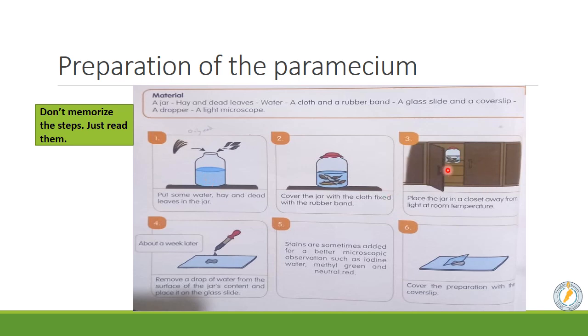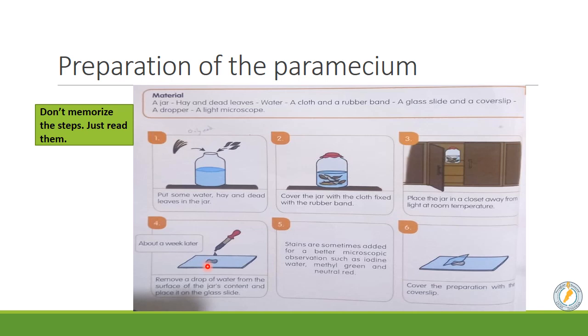That's why we put them in a closed, dark closet, so the paramecia can multiply, meaning they increase in number. Then, after 1 week, we take a drop from this water, we put it in a slide. The jar will contain uncountable number of paramecia after 1 week. So when we take one drop, this one drop will contain some paramecia.